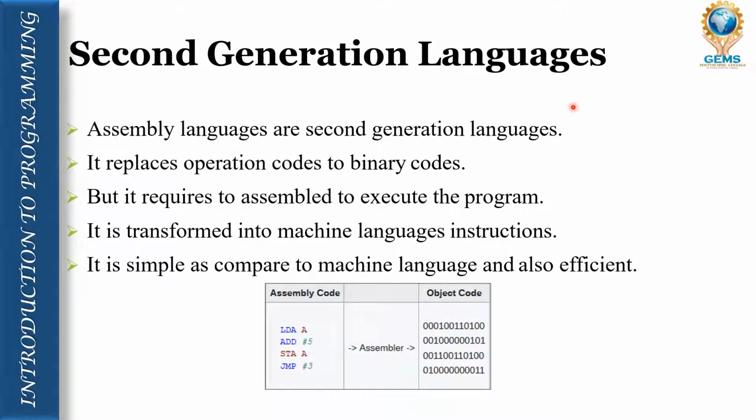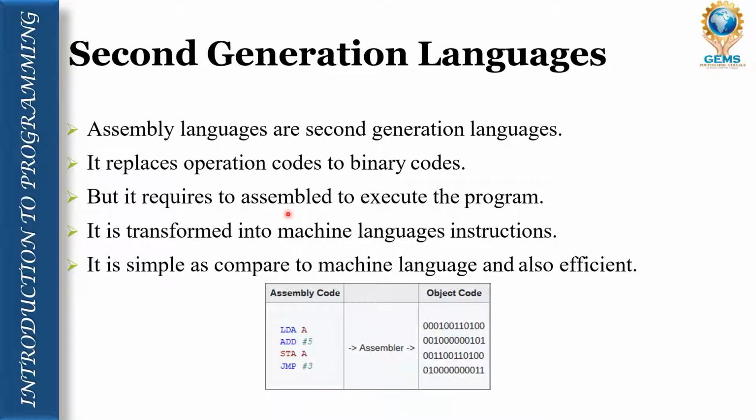Second generation language is known as assembly level language. It replaced operation codes with binary code. Binary means 0 and 1. But it requires an assembler to execute the program.